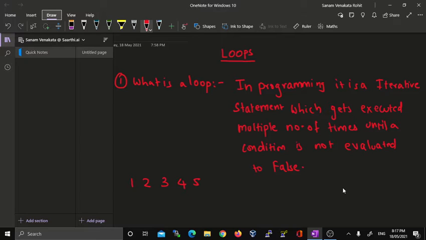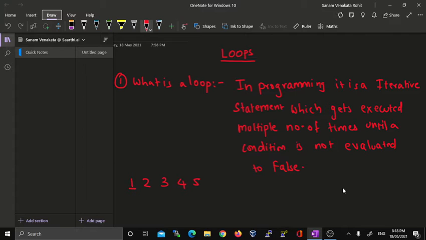So here, to check whether that particular number is divisible by 2, we are specifying the condition. What this loop does is, once the condition is satisfied, it will check another number. For example, it will check the first number, 1, whether it is divisible by 2 or not.